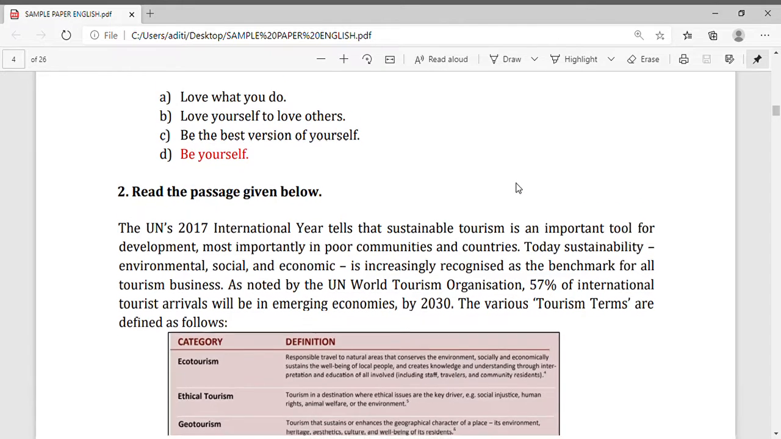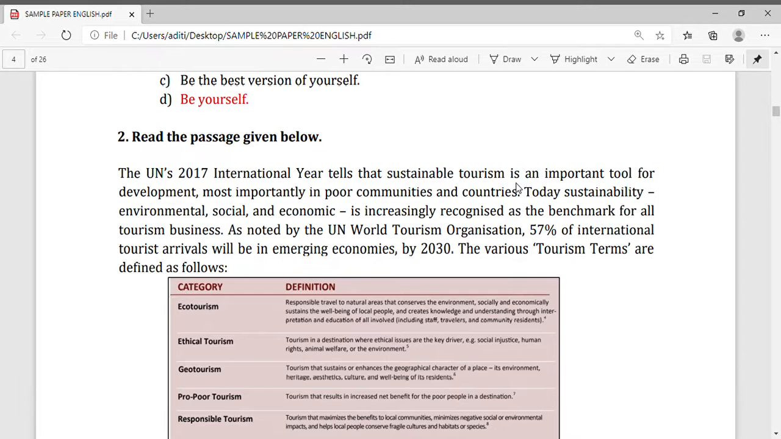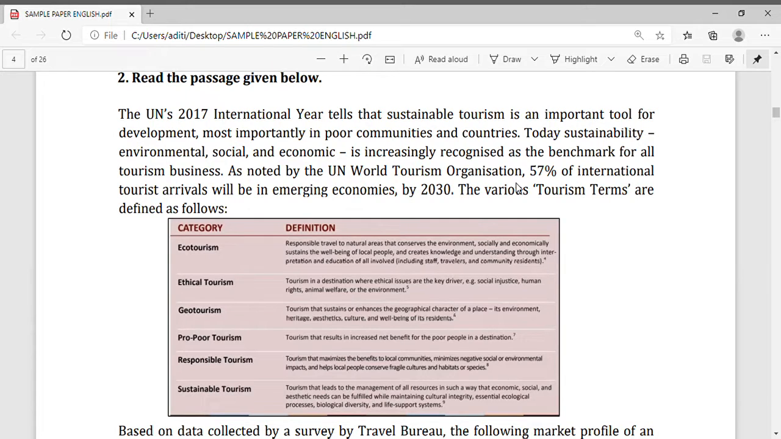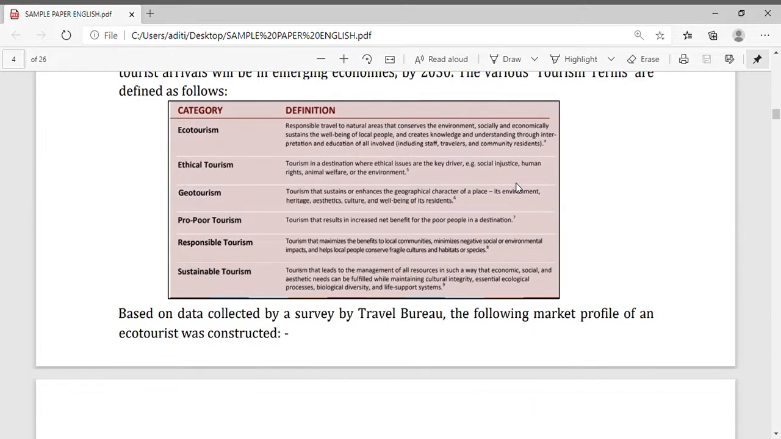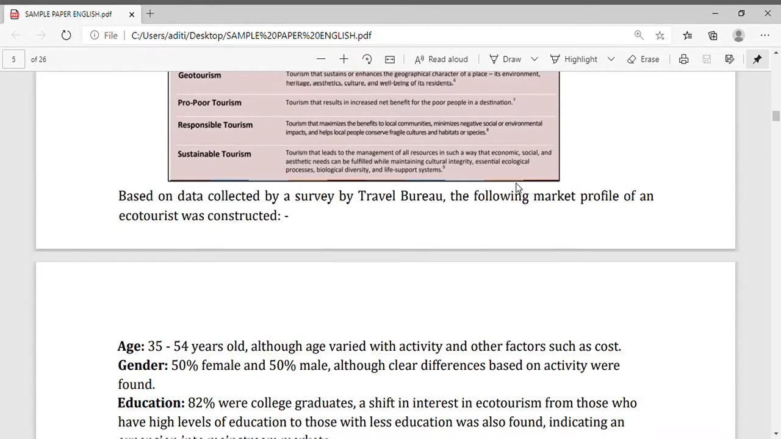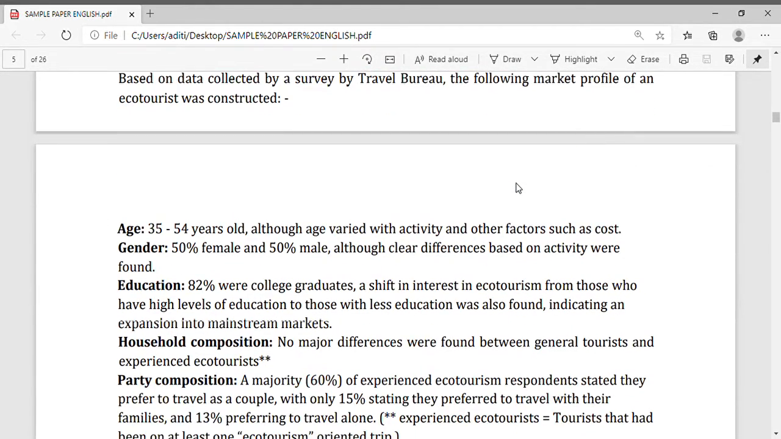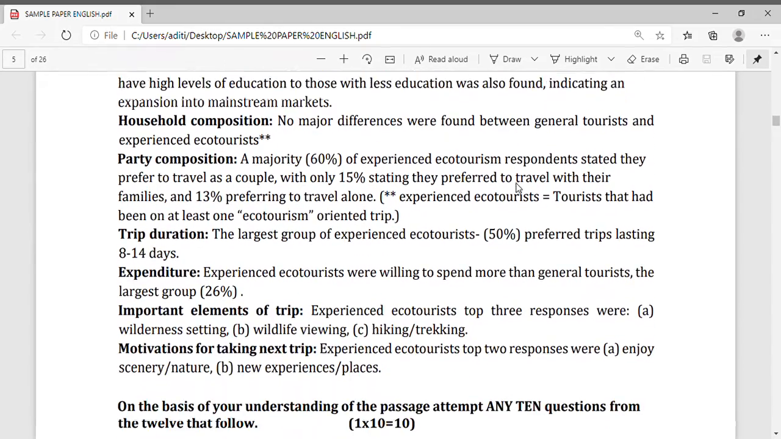Now, come to the reading portion. Question number 2. Read the passage given below. See, the passage is given. Very slowly I am scrolling this. You can see the passage. Now, based on this passage, some questions are asked.